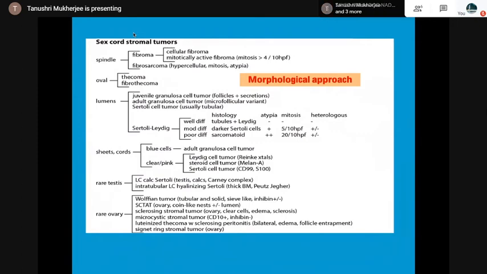Then adult granulosa cell, blue cells, clear or pink cells, Reinke crystals, Leydig cell tumor, Melan-A positive spheroid cell tumor, Sertoli cell tumor, CD99 positive, S100 positive. Then the rare tumors associated with the Carney complex, with the Peutz-Jeghers syndrome. Wolffian tumor, sex cord tumor with annular tubules, sclerosing stromal tumor with clear cells, edema, and sclerosis. This is a complete chart, very useful.